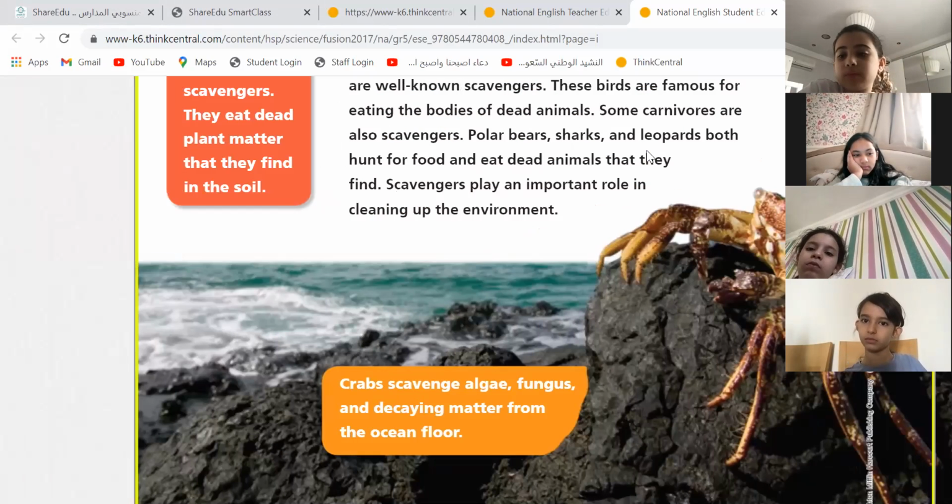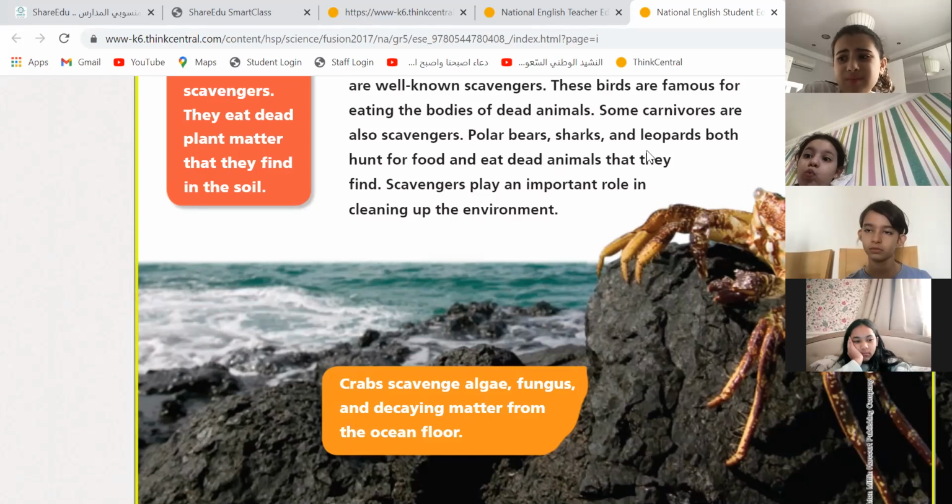Also, crabs. Crabs scavenge algae. What do I mean by scavenger? Eating dead algae, dead plants, fungus, and decaying matter from the ocean floor. If there's anything dead on this floor, crabs will eat it. So how would they eat this? I don't think so. They have a small little mouth.